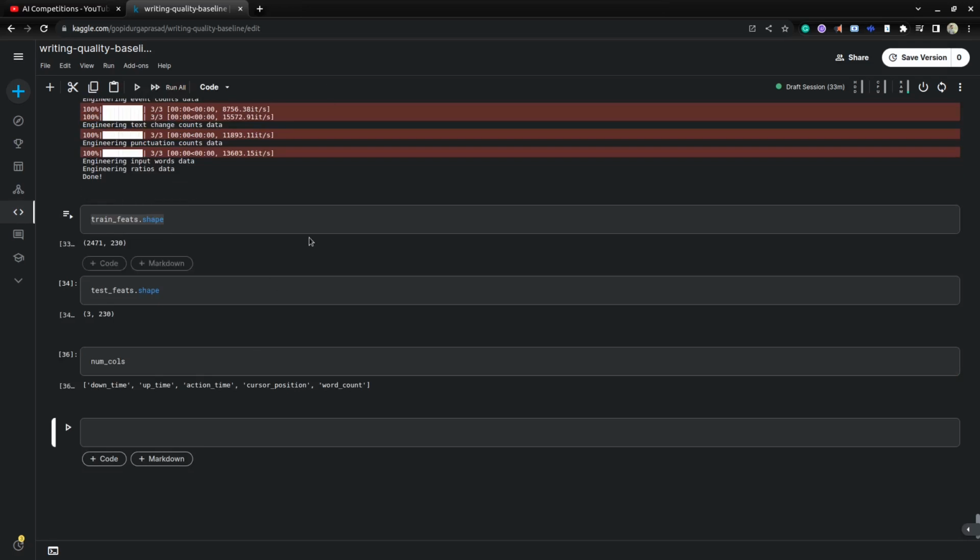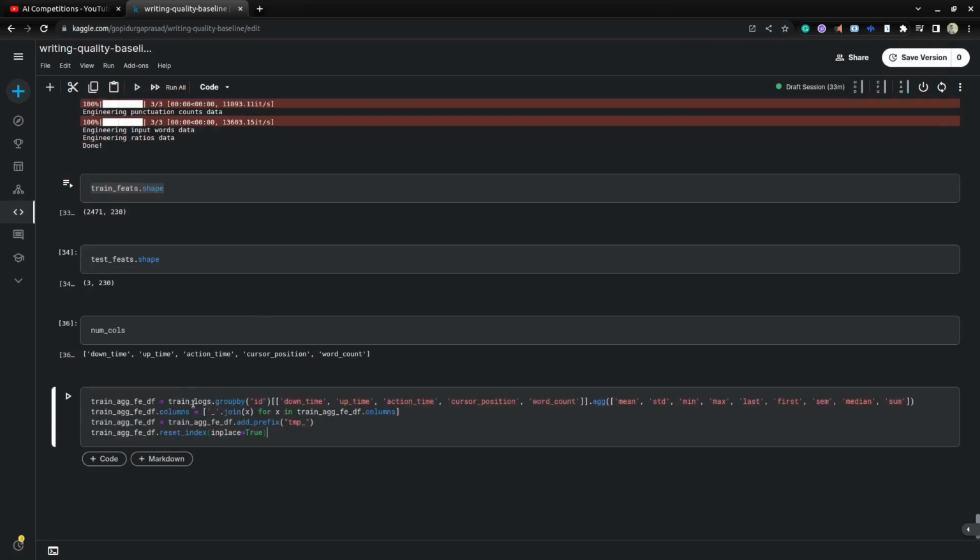Based on those numerical columns, I am taking the train logs and grouping by ID. For each ID, we mention those are the numerical features, and we are aggregating. Here we are passing the aggregation functions we need: mean, standard deviation, minimum, maximum, last, first, median, sum.